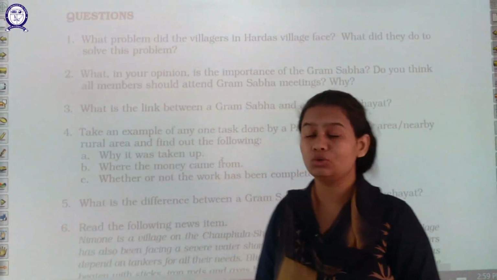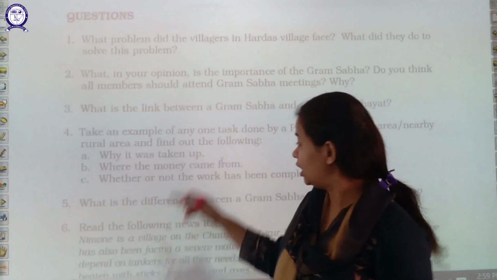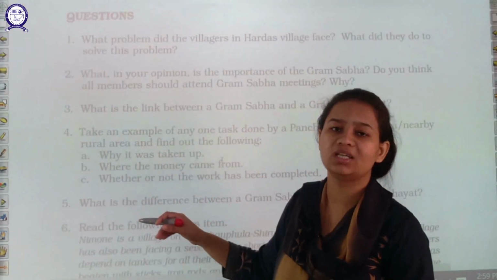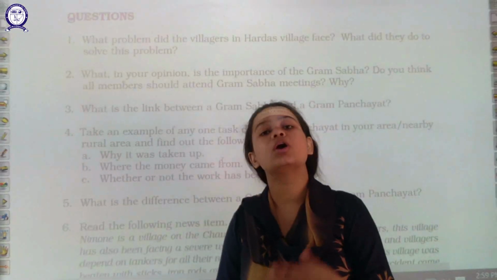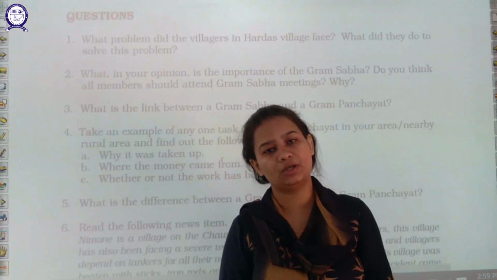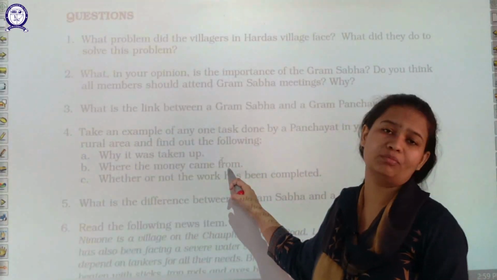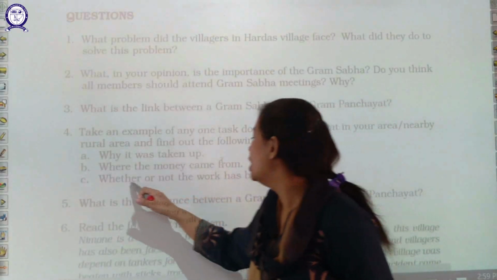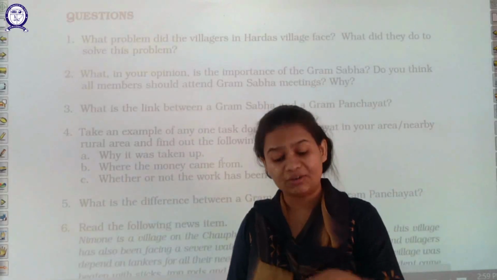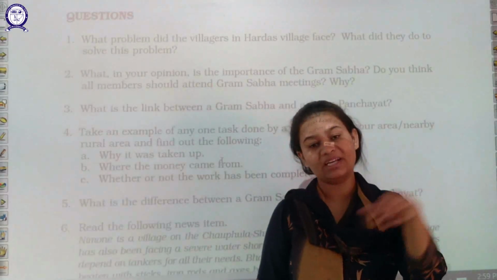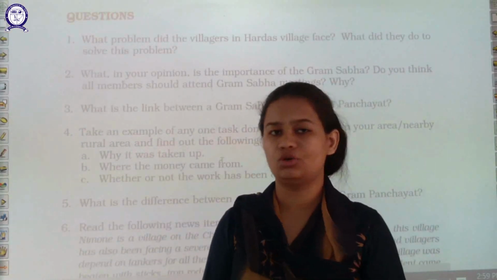So among all these topics, they just take up one. So in your area, you have to find out why in Gram Sabha only that particular topic is given much more importance as compared to others. The next is, where the money came from. This I already discussed with you. Whether or not the work has been completed, you have to see. After this plan is made, money is allocated to the Sarpanch, and you see whether the work is done in your village or not.